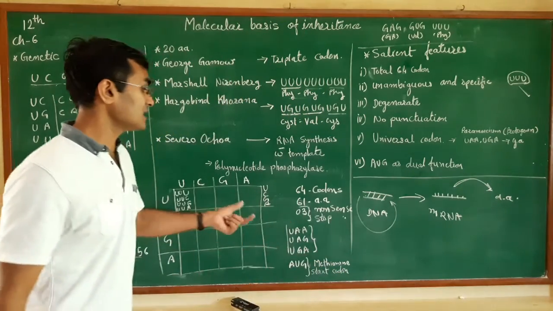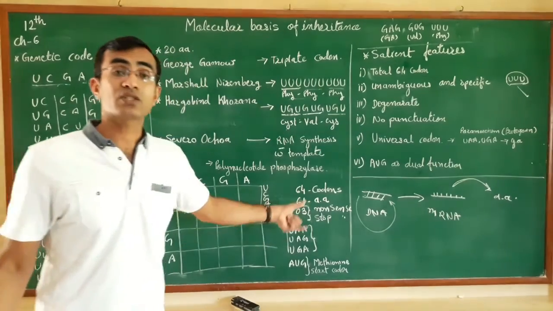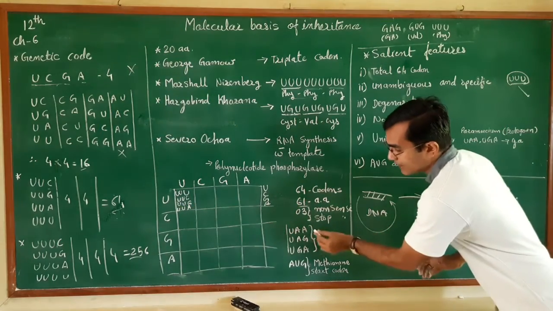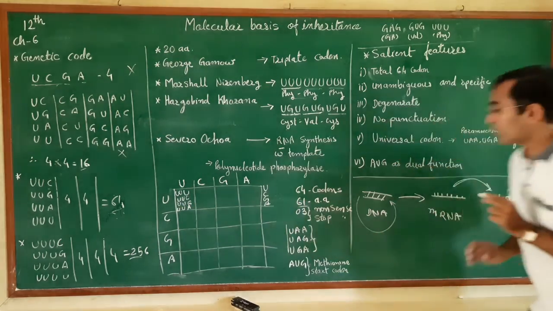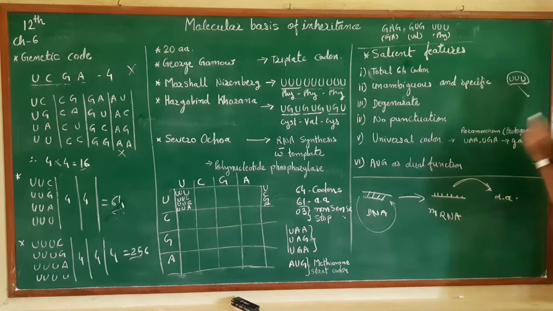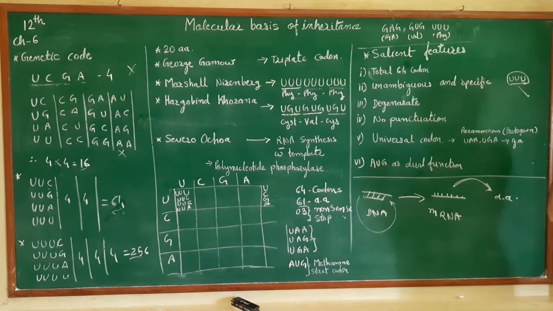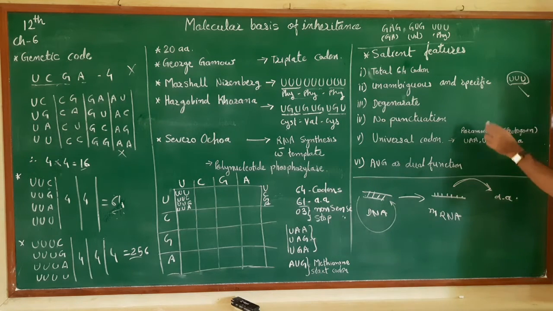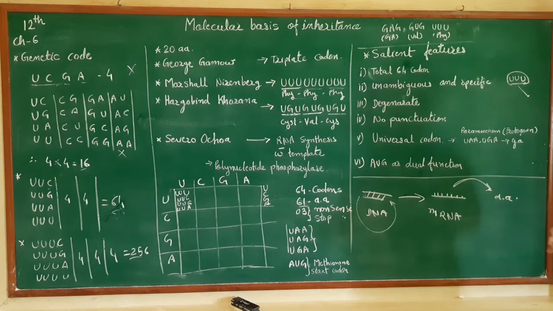As we know, these are the three codons, those are the stop codons. UAA and UGA are normally the stop codons, but in the case of protozoans and in mitochondrial DNA, they will produce glutamic acid. So there are certain exceptions.